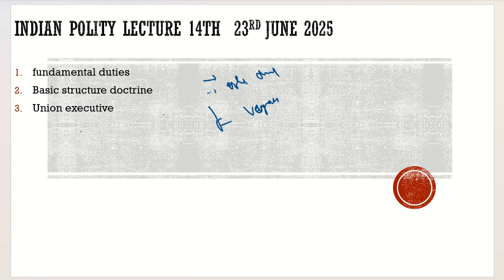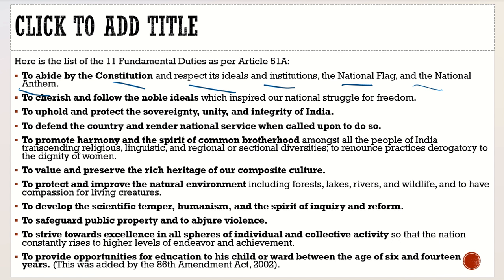They are very much vague in nature, and there are huge differences in understanding. Let's have a look again. The first, to abide by the constitution and respect its ideals and institutions, the national flag and the national anthem. Then the second, to cherish and follow the noble ideals which inspired our national struggle for freedom. This is something vague in nature. What inspired our national struggle for freedom for you is something different for me.